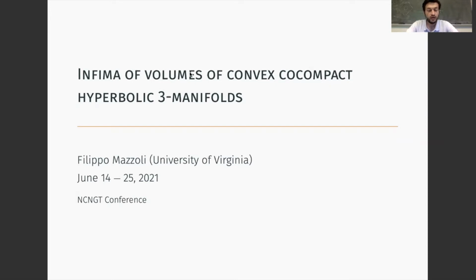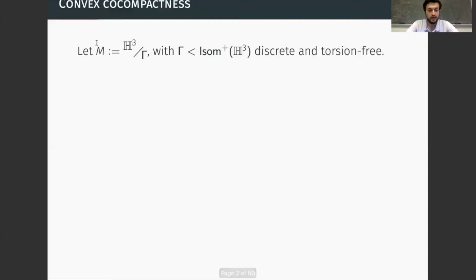So I will be talking about the study of the infima of certain notions of volumes for convex cocompact hyperbolic 3-manifolds. In particular, I will be focusing on the dual volume of the convex core and the renormalized volume. So I'll start by giving a brief overview of the properties of convex cocompact manifolds and their deformation space.